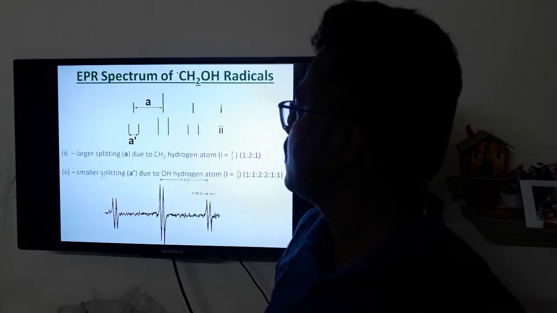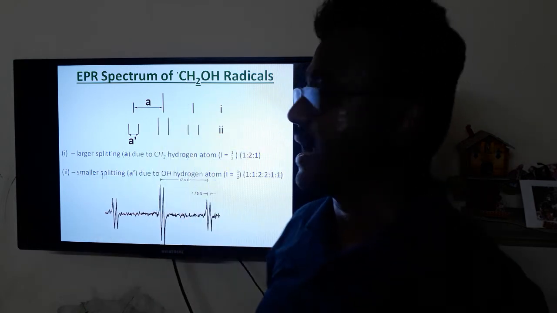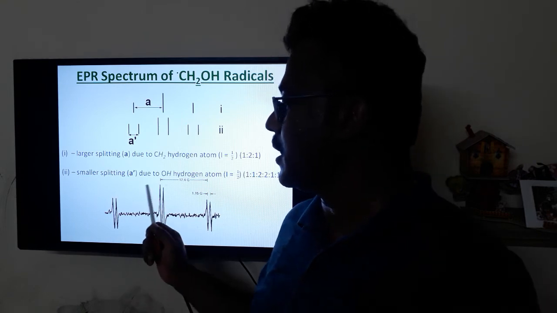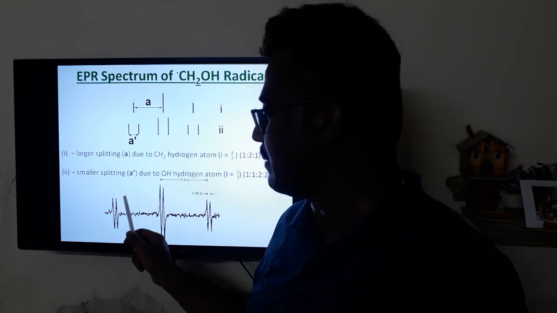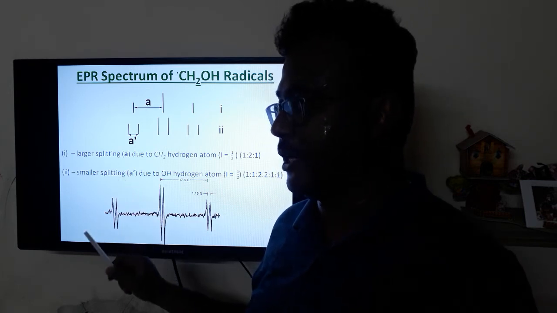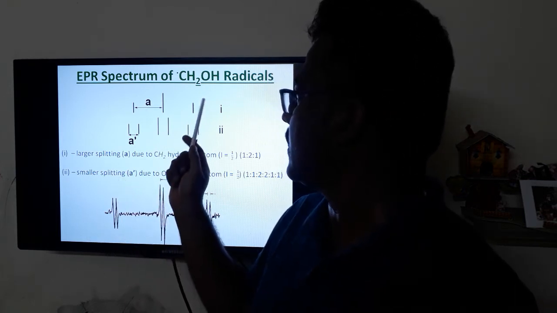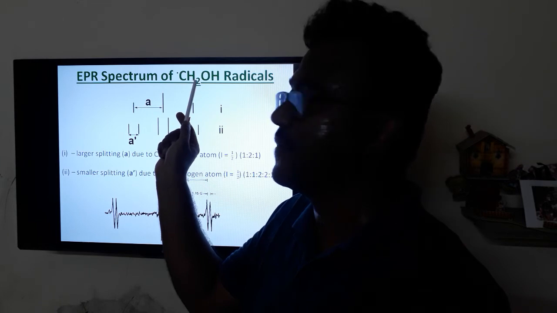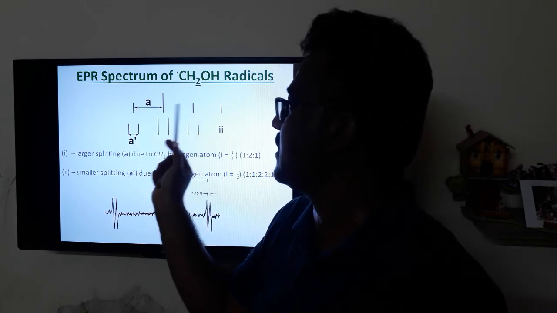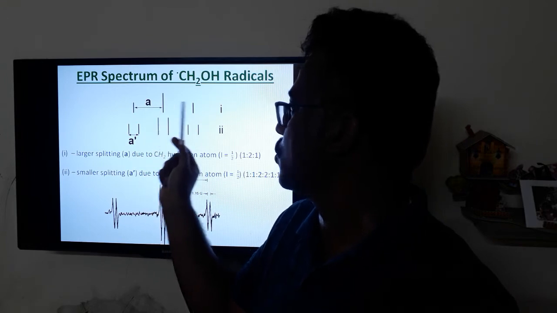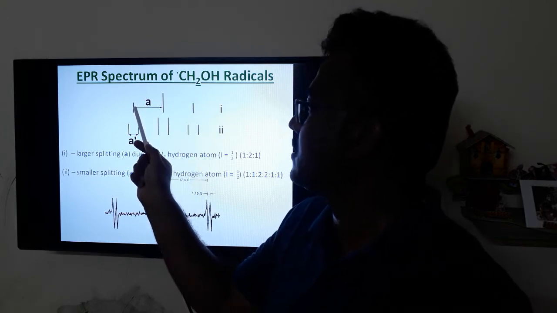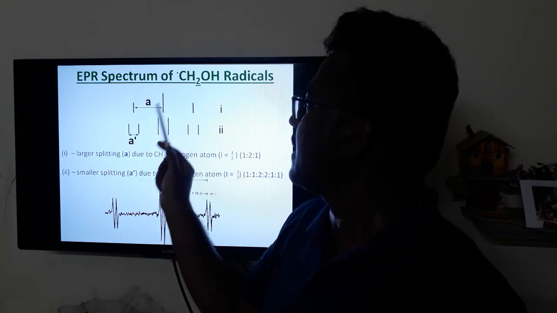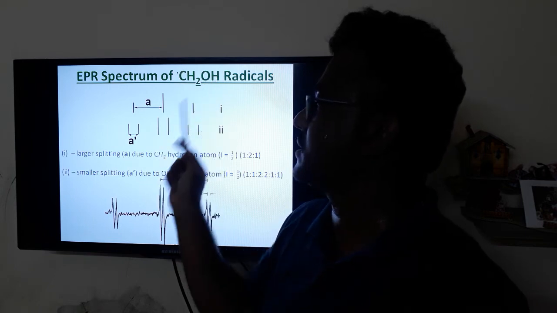The next example is the CH2OH radical. In the EPR spectrum of the CH2OH radical, it is very clear that there is one triplet, and each triplet is split into a doublet. So we can see that if this unpaired electron interacts with two equivalent hydrogen nuclei, it will give a triplet with intensity 1:2:1. Further, each peak is split into a doublet by coupling of this unpaired electron with the hydroxy hydrogen.